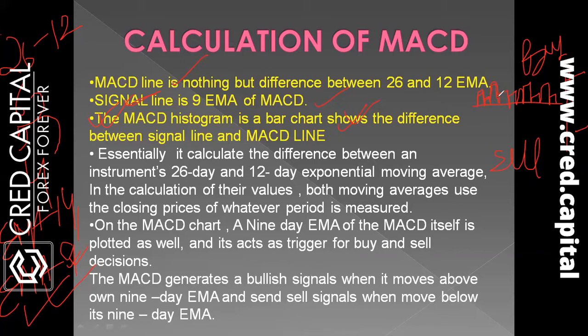Okay, essentially MACD calculates the difference between an instrument's 26-day and 12-day exponential moving average. It means the MACD is basically formed from an EMA of the instrument's 26-day or 12-day closing price. In the calculation of these values, both moving averages use the closing price of whatever period is being measured, and the MACD line is measured through this.